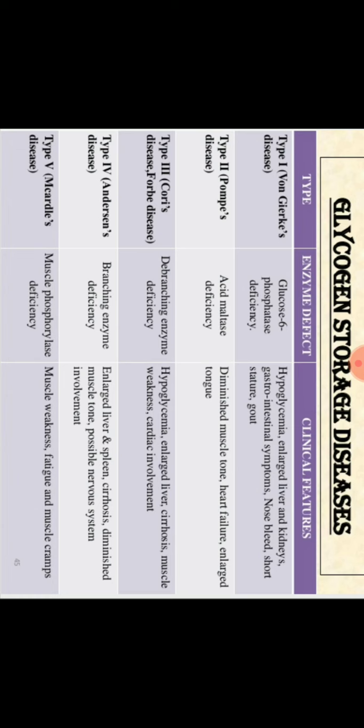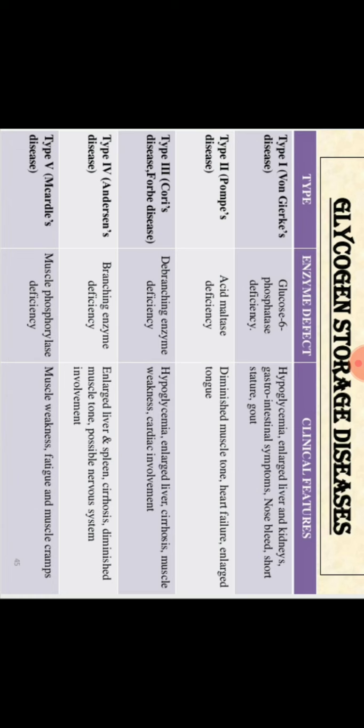So the condition is hypoglycemia. Then enlarged liver and kidney, the size of the kidney and liver will increase. And then gastrointestinal symptoms, nosebleeds, short stature and gout. These are some clinical features seen in this disease.